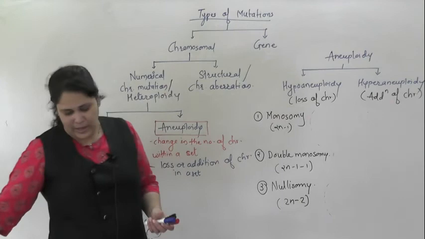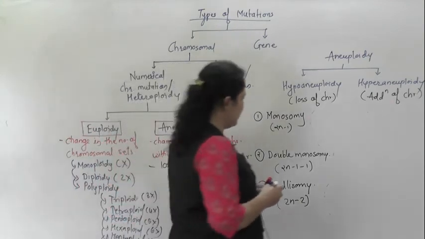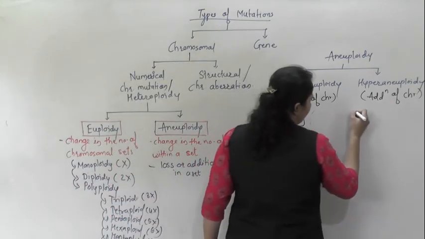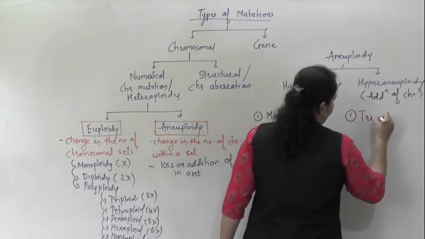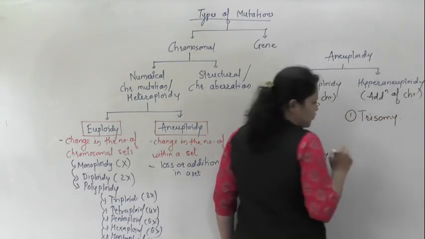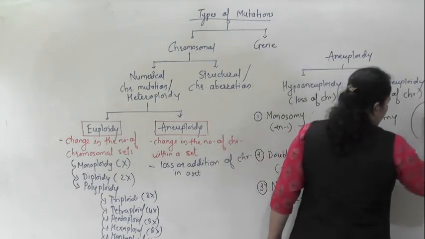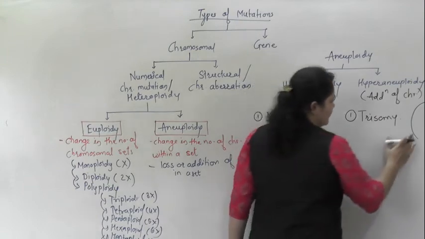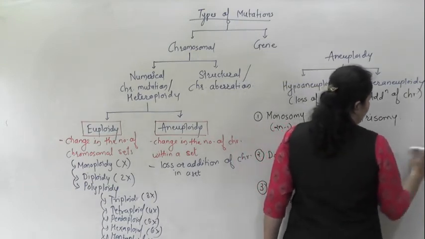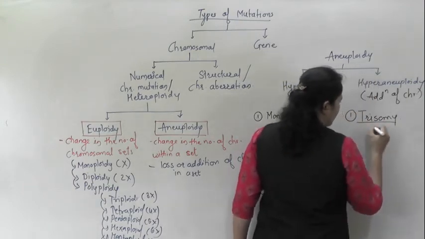Now, when one chromosome is extra than the normal complement, that is known as trisomy. So trisomy means one chromosome is extra. I'll draw here. Trisomy.